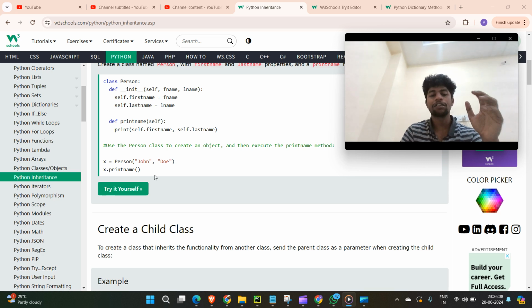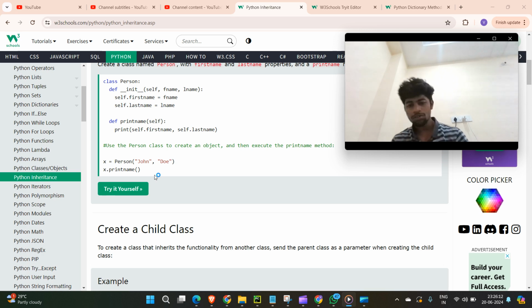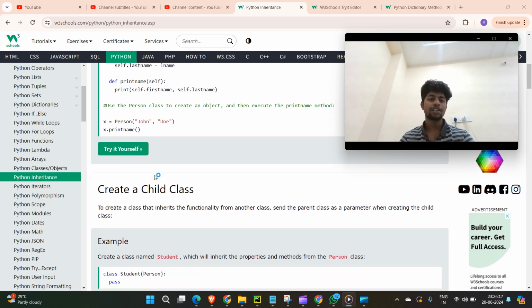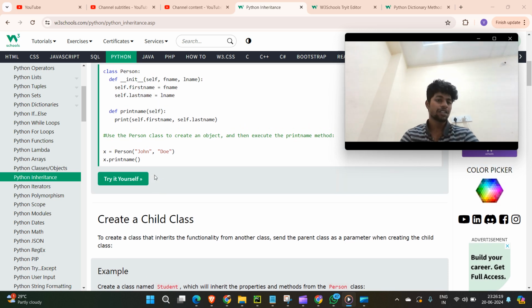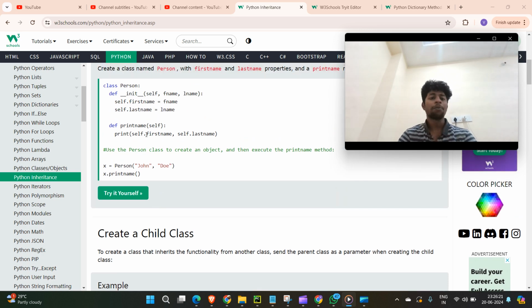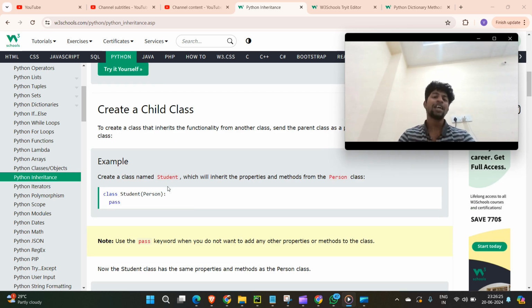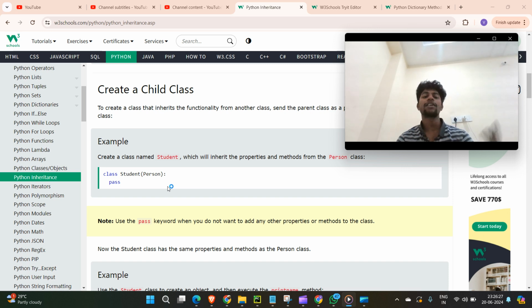So that is the indication. It's the way you can so declare. So yeah, that's it. So in that case, what happens? Whatever methods in this class, you don't have any method, but still you can access all the methods which are present in the person, because that is the concept of inheritance. So the child got all the properties of the parent. So that is the thing happening here.